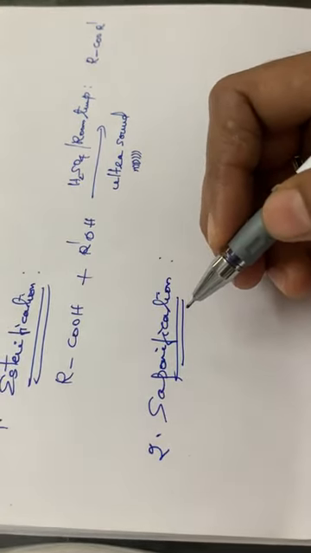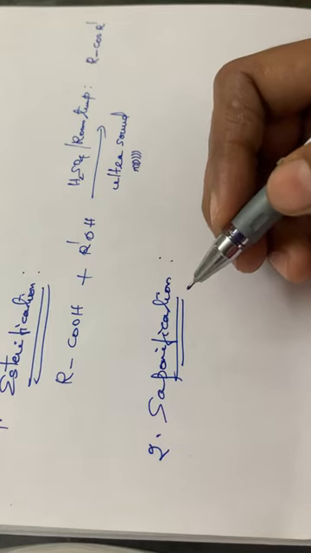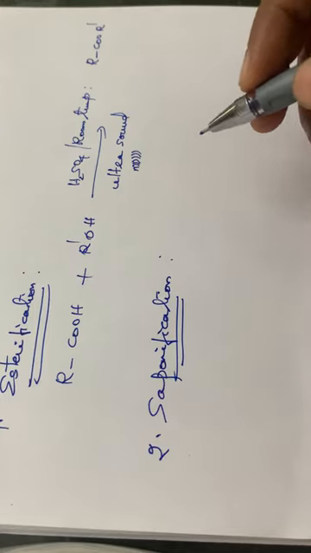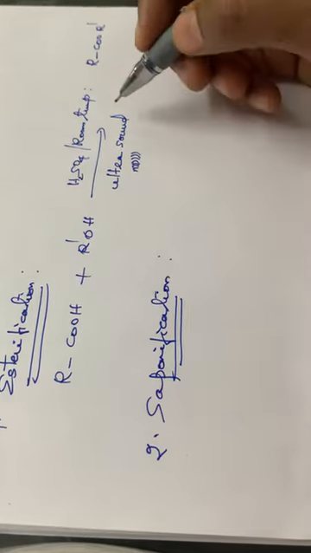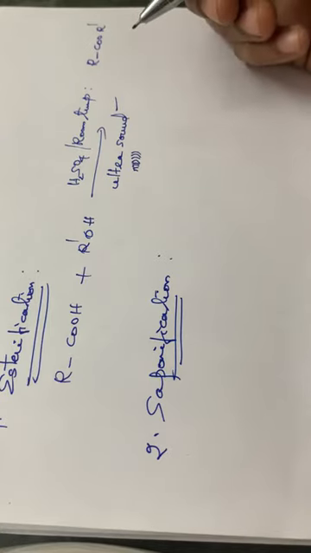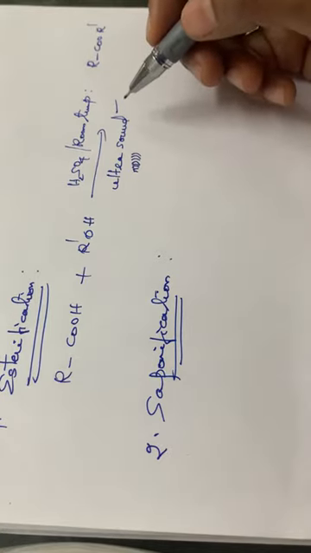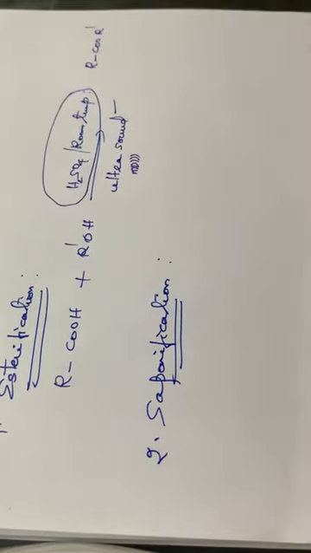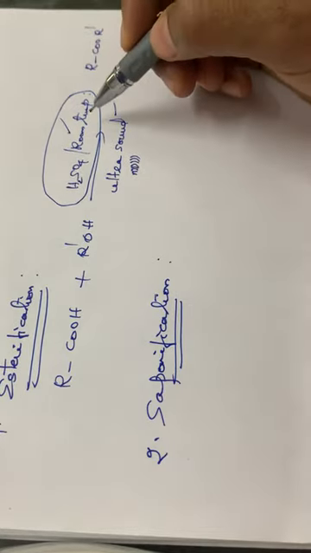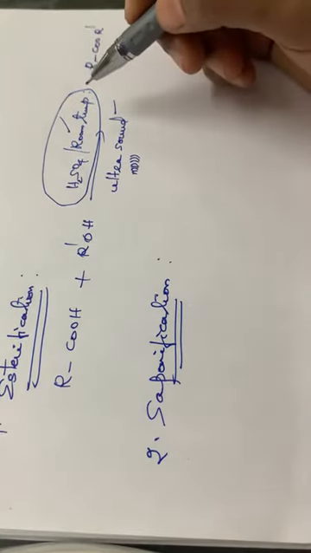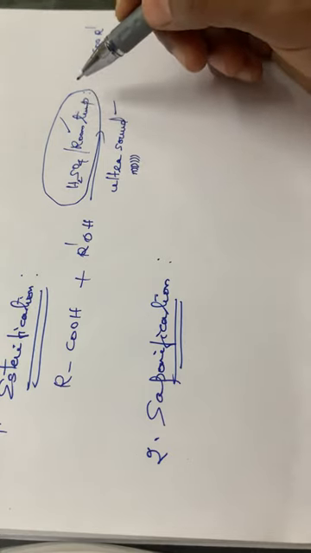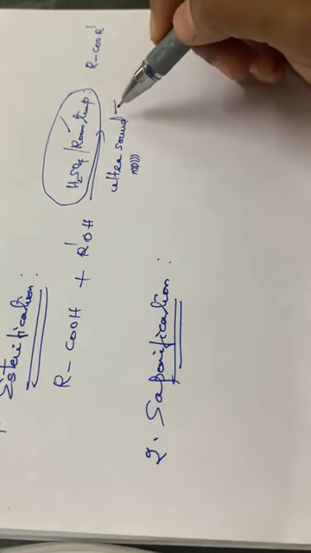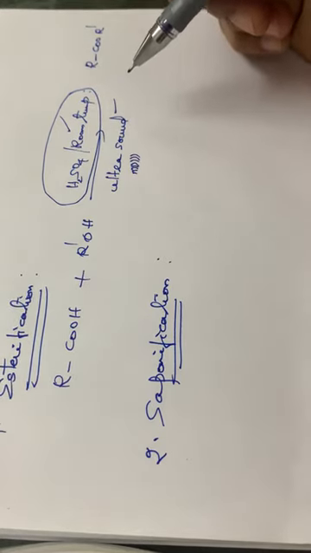In your textbook, one example is given. By using ultrasonic sound, the rate of the reaction can be increased. That is the main advantage of using ultrasound, and also the reactions can be carried out under mild conditions. Here we are using sulfuric acid, and the temperature is room temperature. So this is also a part of green chemistry. We have no need of heating the reagents, isn't it? The reaction takes place at room temperature itself by using ultrasound, so it is a part of green chemistry.